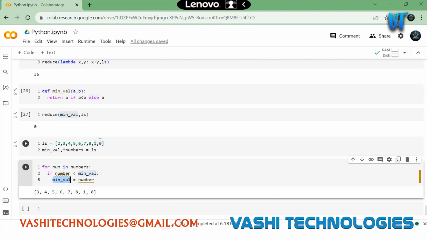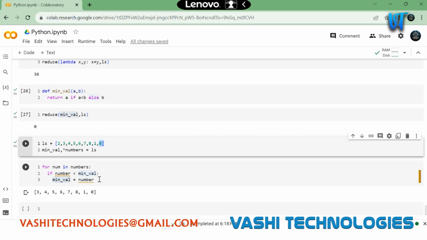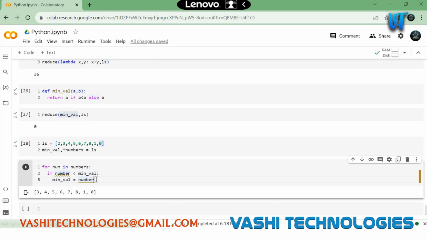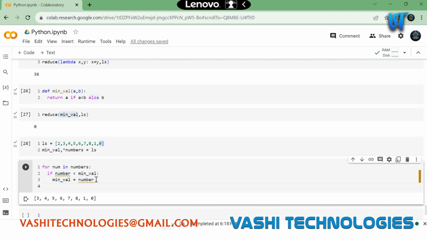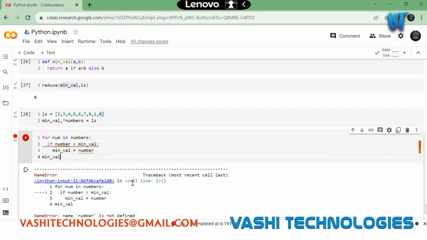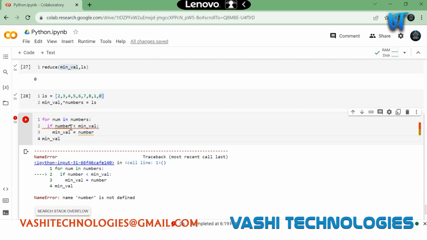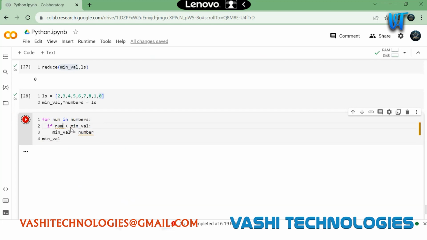Now again it will go to 0. 0 is less than my minimum value, so now it will take this 0 as my minimum value. And I can print my minval here. It should be num.